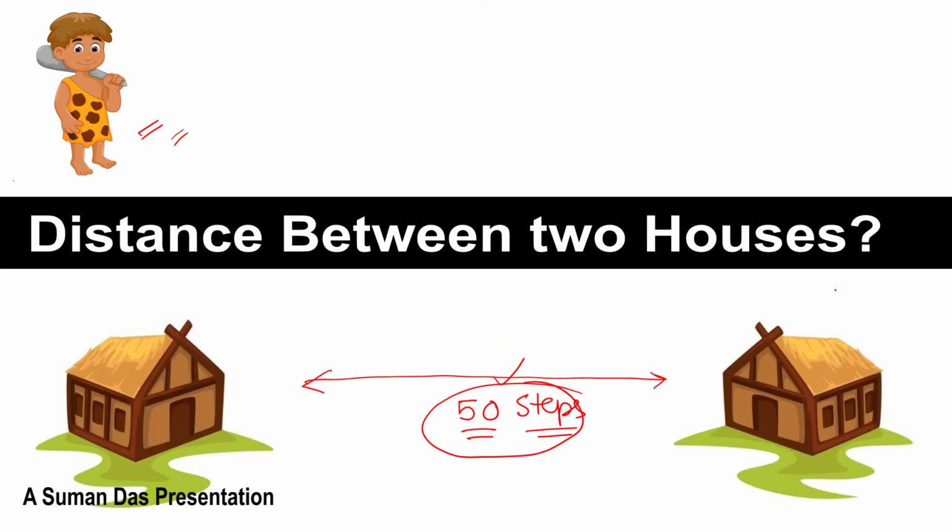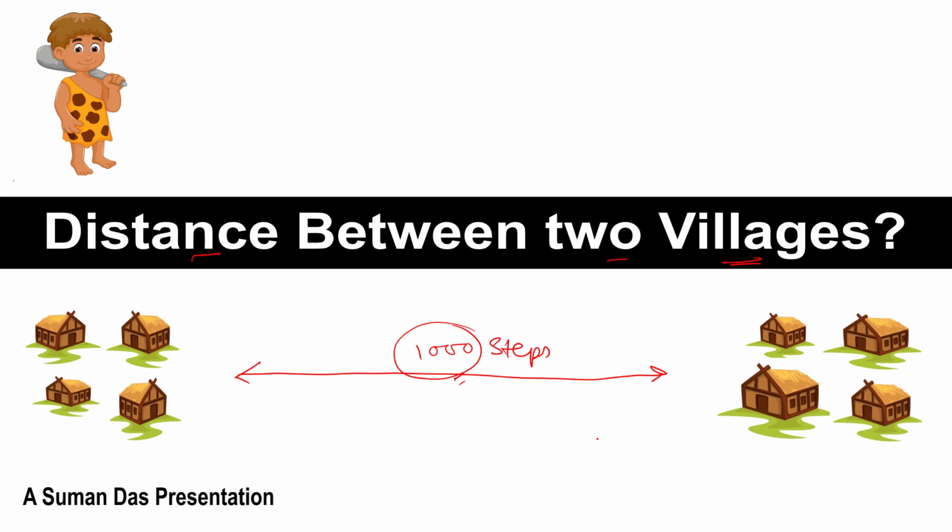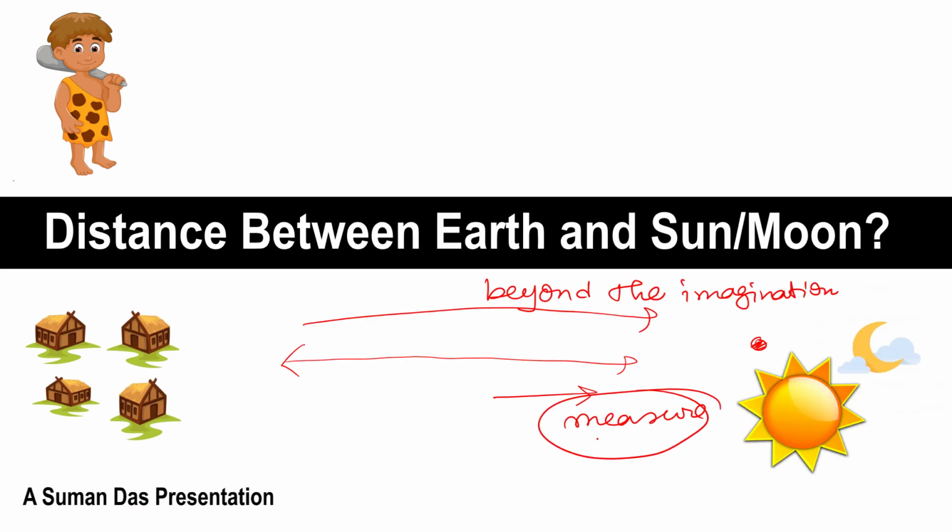So once again, when I am asking the boy the question, what is the distance between the two houses? 50 steps. What is the distance between two villages? 1,000 steps. What is the distance between the earth and the sun or moon? That is beyond the imagination.